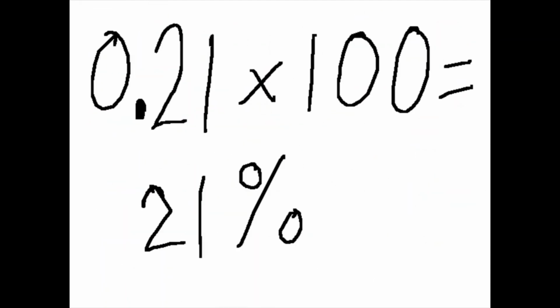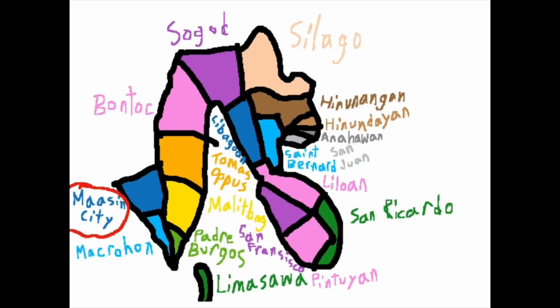Do you know that we can convert a decimal to percent by multiplying it by 100? 0.21 times 100 is 21. So the population of Maasin is 21% of the total population of Southern Leyte. Can you do this for the smallest town? Come on, take the challenge.